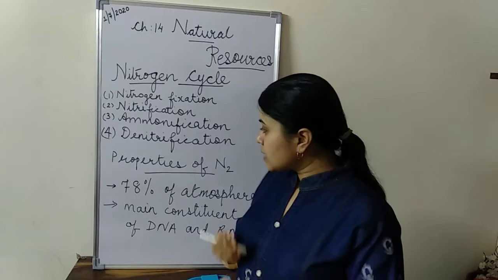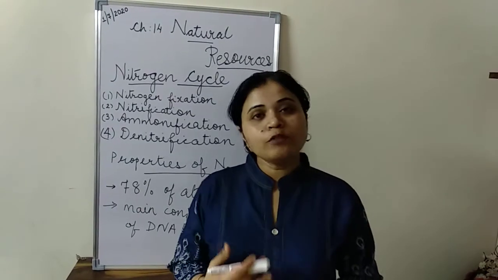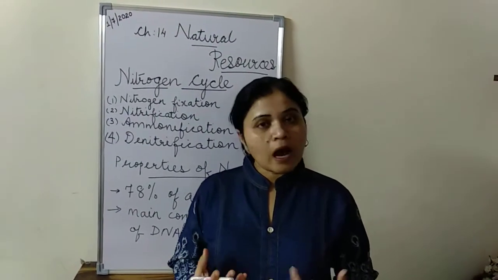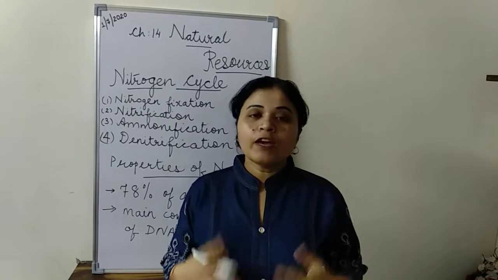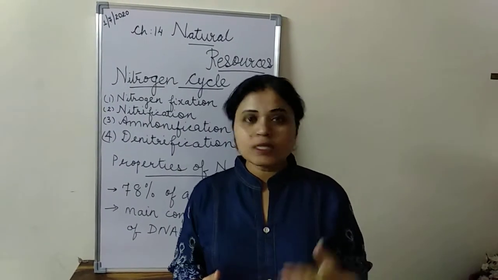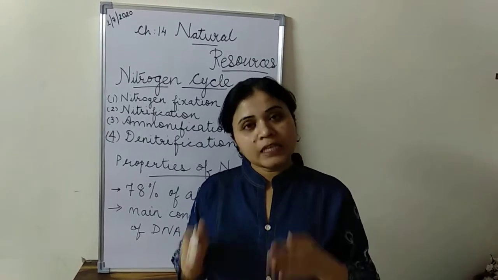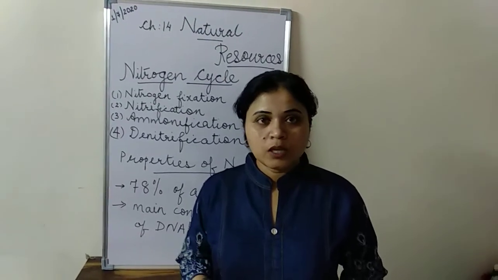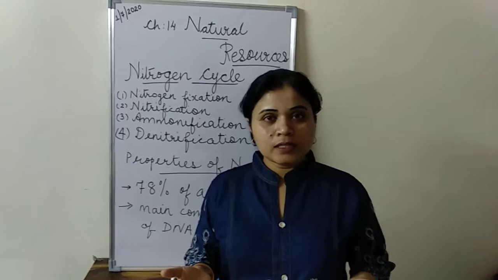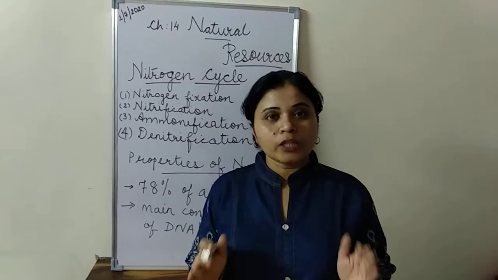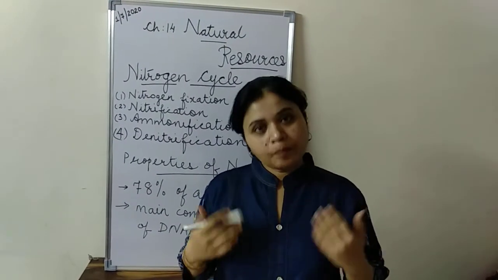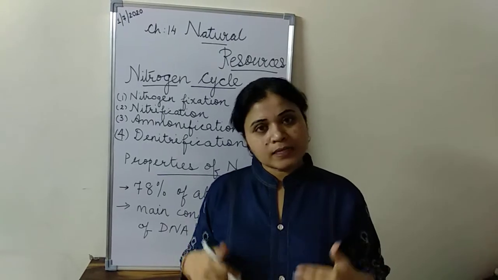Next, another thing is that the majority of the plant and animal cells are made up of proteins. And where are the proteins coming from? Proteins come from amino acids, and amino acids are made from these nitrogen molecules. So in short, we can say that nitrogen is a very important constituent in our environment as well as in our body.